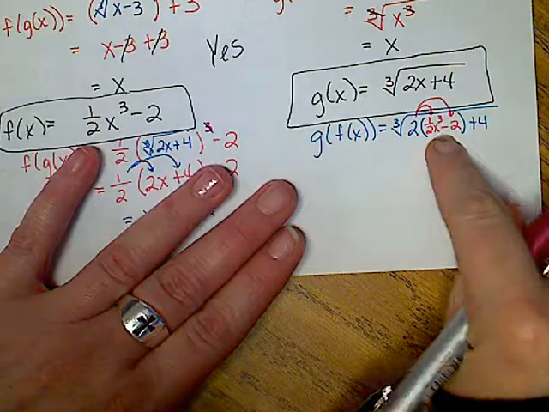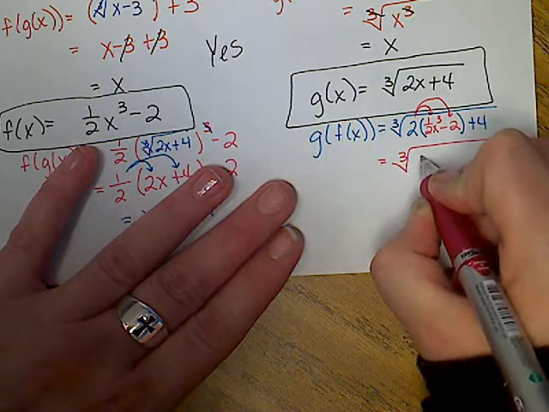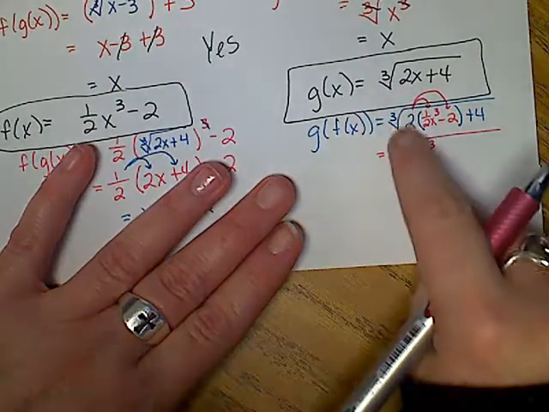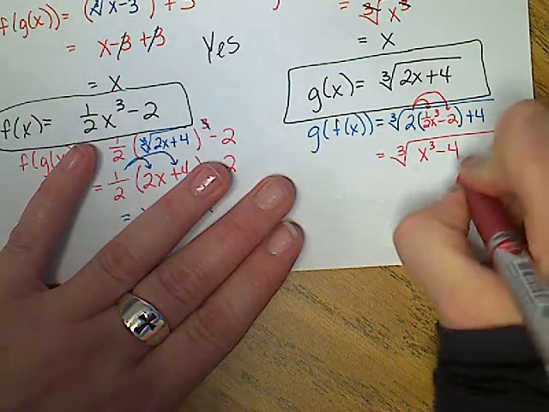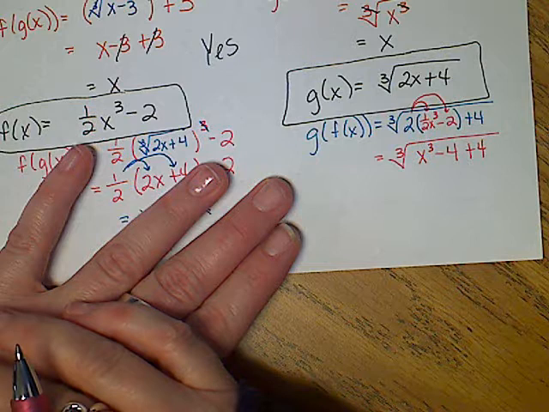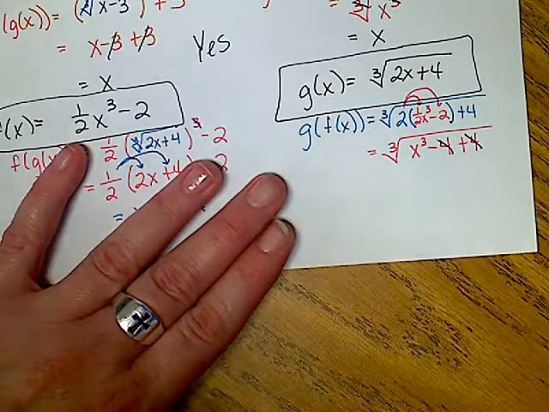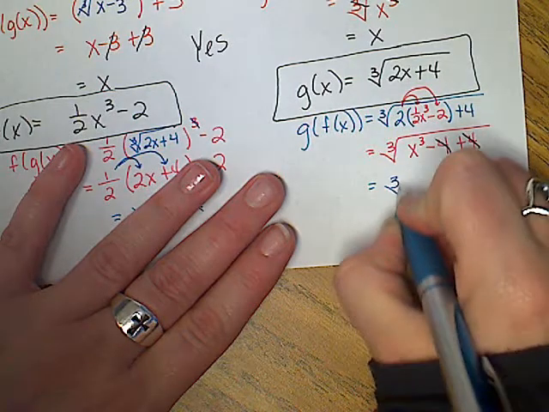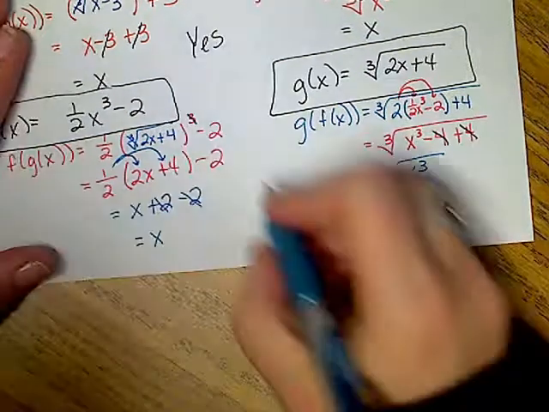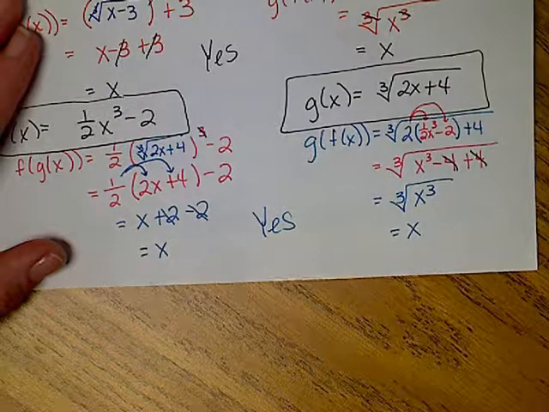That 2's got to go to the parentheses, so I'm going to say cube root of 2 times 1/2 is just going to be 1 x cubed. 2 times negative 2 is negative 4, and we got plus 4 coming down. And then I notice that these 4's will disappear for me, and so I'm left with the cube root of x cubed. So that's really just x. So I can say, yes, these are inverses. So this is how I prove inverses using compositions.